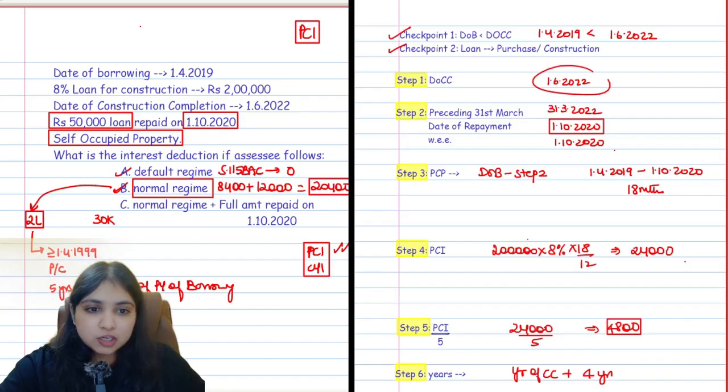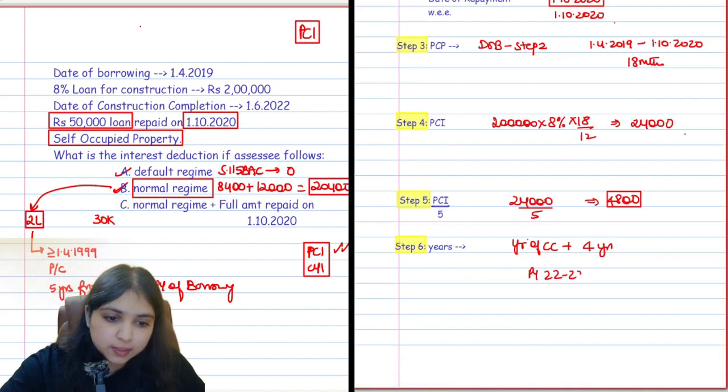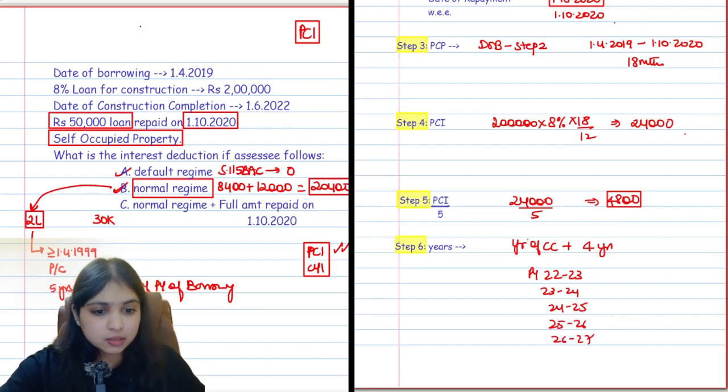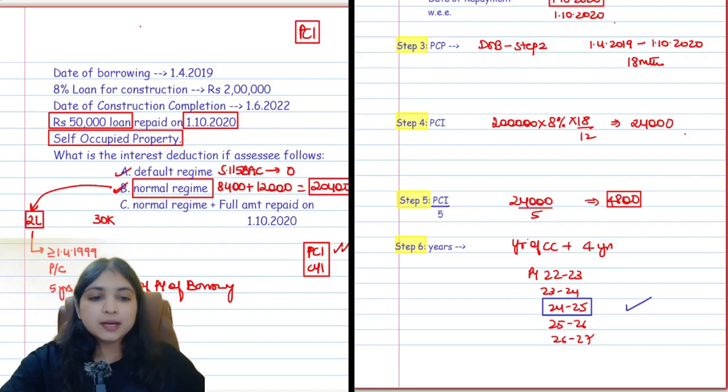So the year of construction completion is 22-23, guys. So previous year 22-23, 23-24, 24-25, 25-26 and 26-27. And my current year is 24-25. It is within this list of 5 years. So current year I will have pre-construction interest. How much? I will have a pre-construction interest of 4,800.